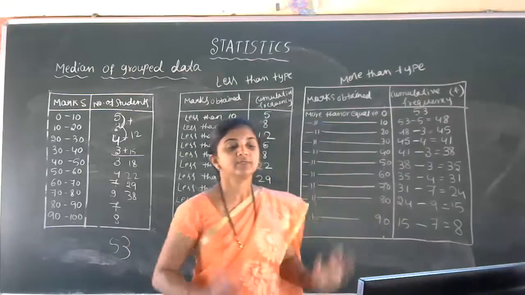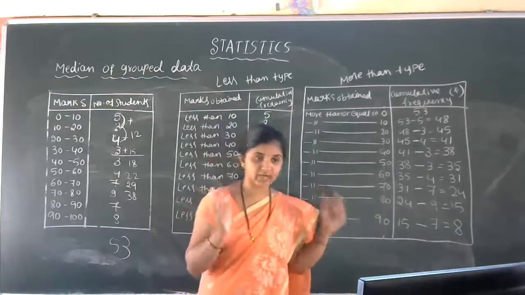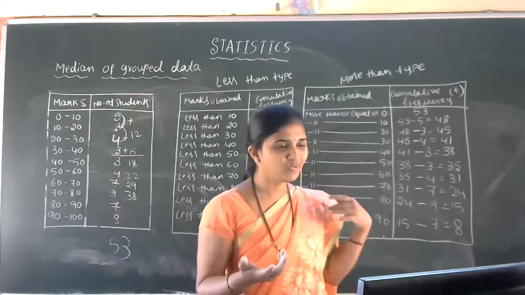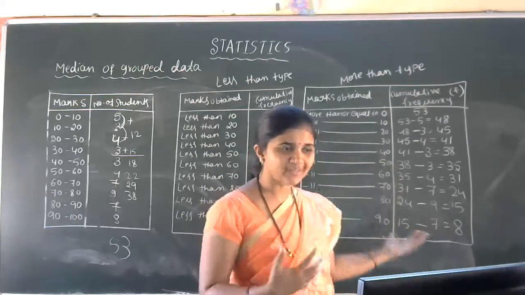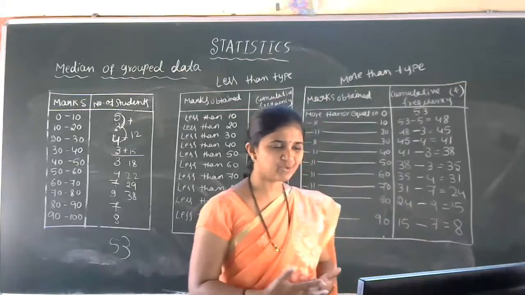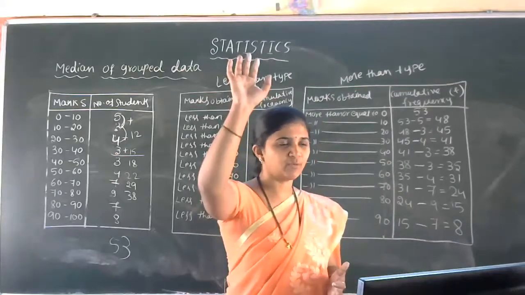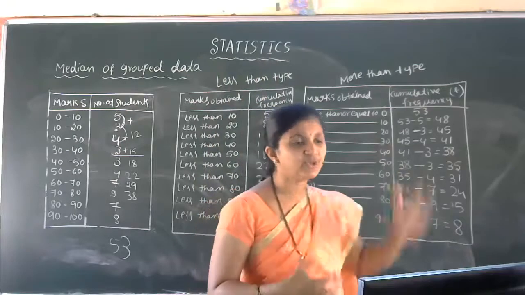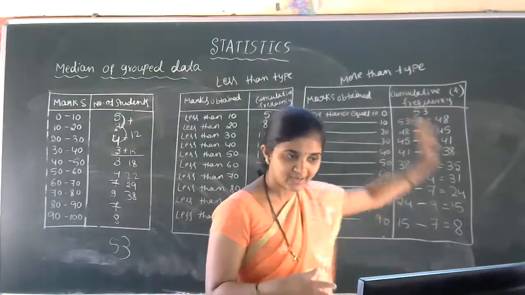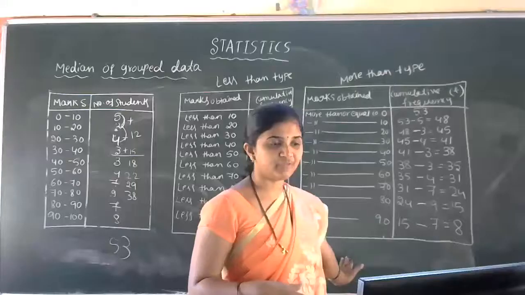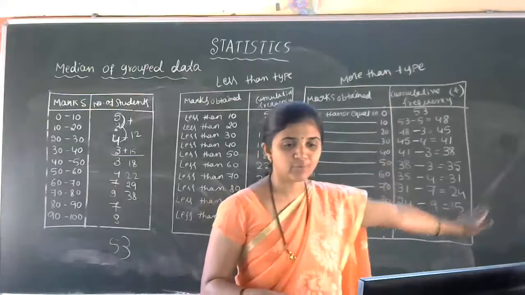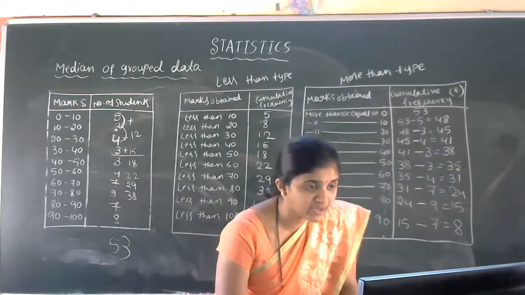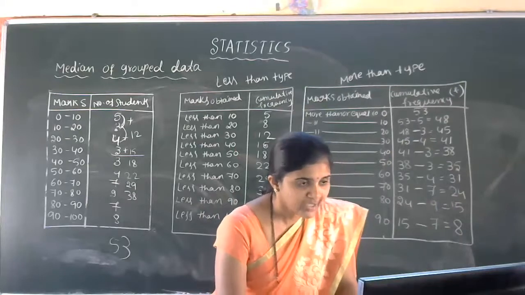Is that clear? So in the cumulative frequency distribution, we can observe two types, that is less than type and more than type. This is not actually a new one. In the class, we are following this type of method now. After the distribution of papers, how many of you scored more than 0, raise your hand, more than 10, raise your hand. So this is actually the process we are doing now, so that we are preparing as a table the less than type cumulative frequency distribution and the more than type cumulative frequency distribution. Is that clear, students? Do you have any confusion regarding this? So can we move further?